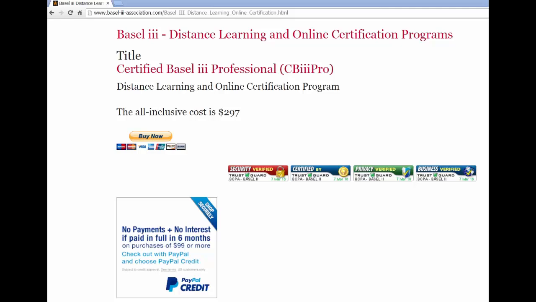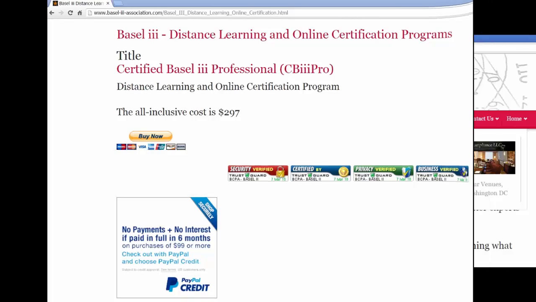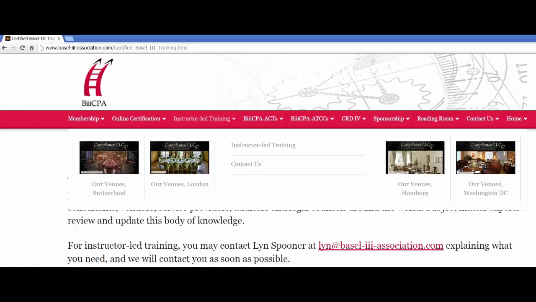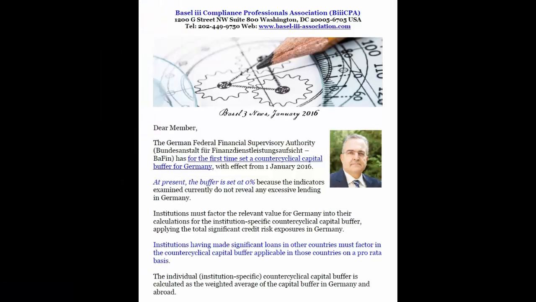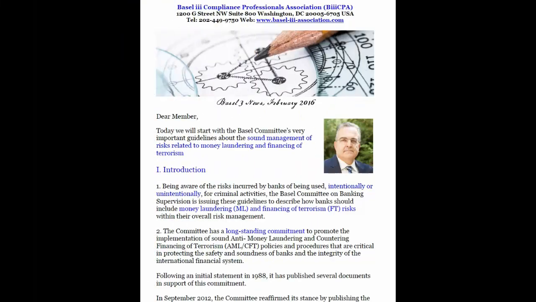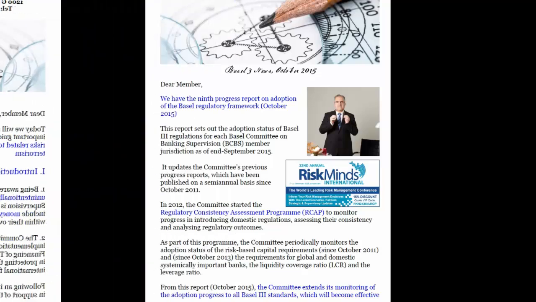The leverage ratio is intended to, firstly, restrict the build-up of leverage in the banking sector to avoid destabilising processes that can damage the broader financial system and the economy, and secondly, reinforce the risk-based requirements with a simple, non-risk-based backstop measure. The Basel III leverage ratio is defined as the capital measure, the numerator, divided by the exposure measure, the denominator. This ratio is expressed as a percentage.